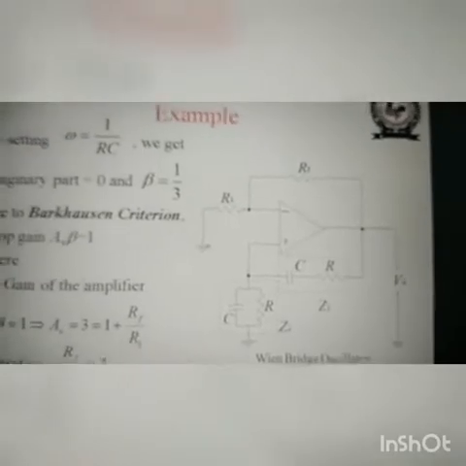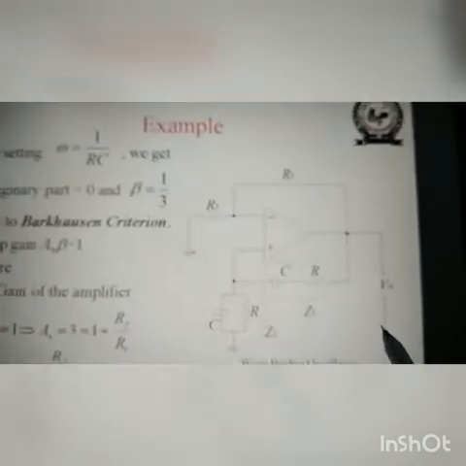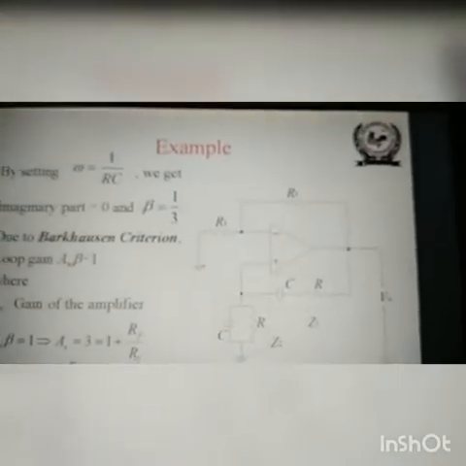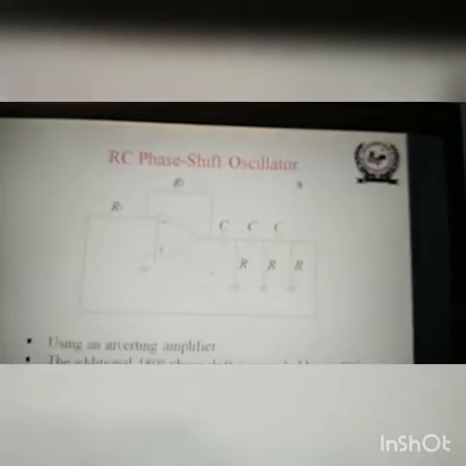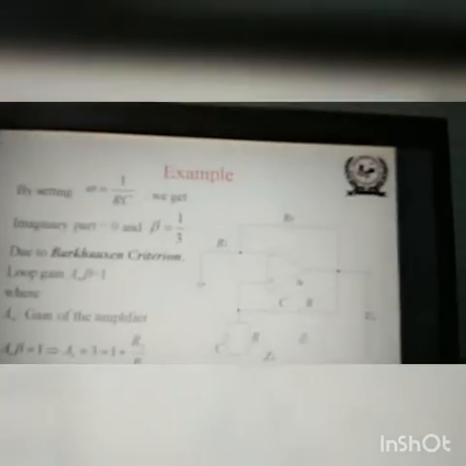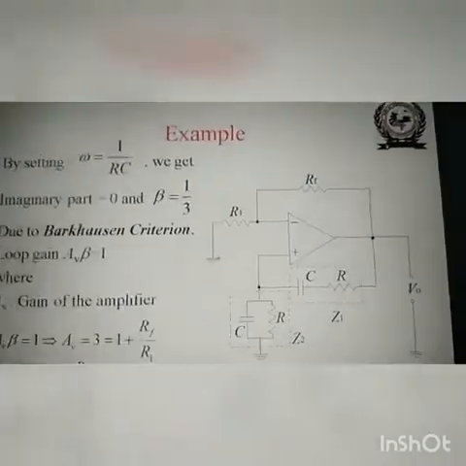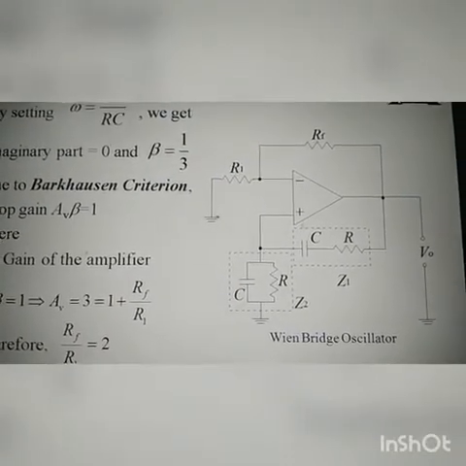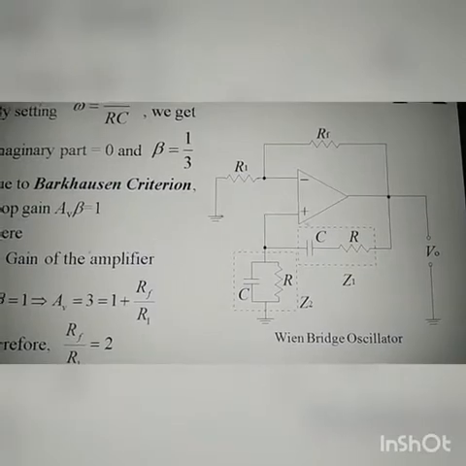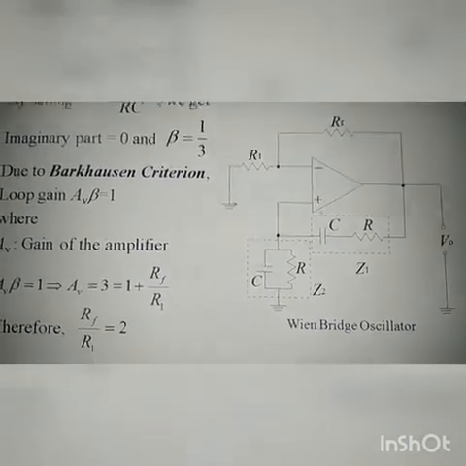So this is the circuit diagram for the oscillator. Now you can see properly. This is the feedback network shown here, RC, because both R1 and R2 are considered the same and C1 and C2 are considered the same, Z1, Z2.